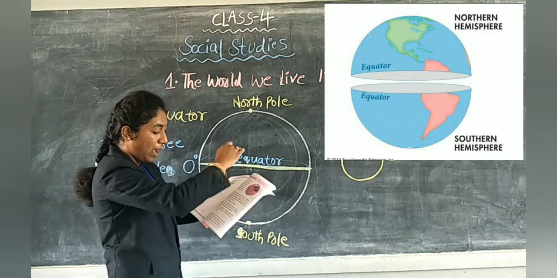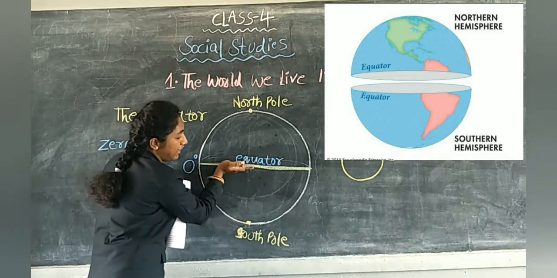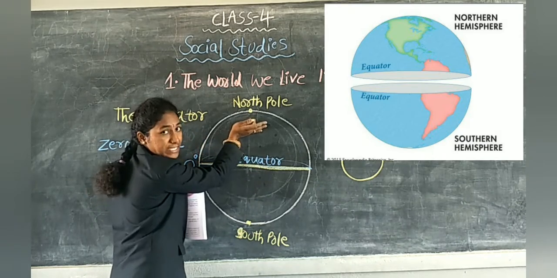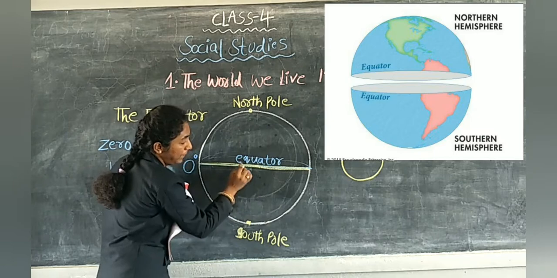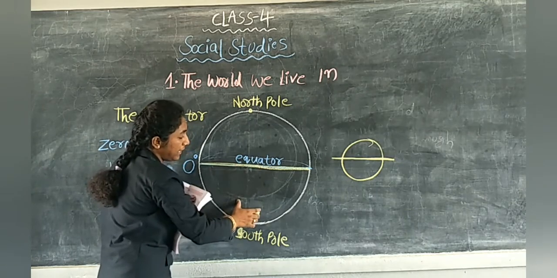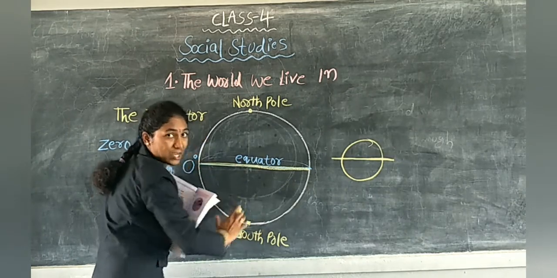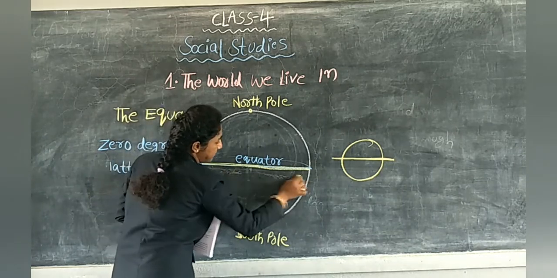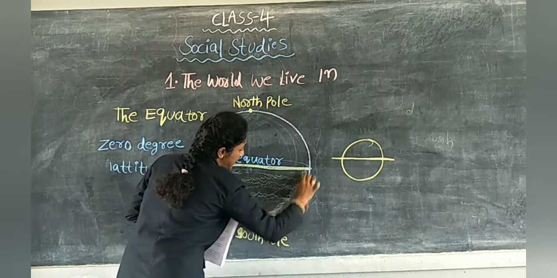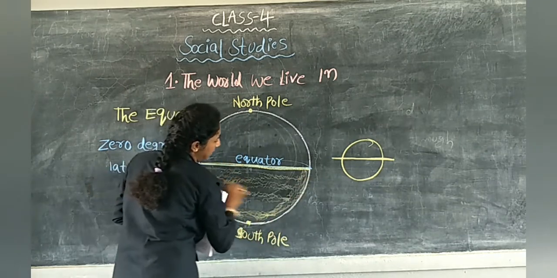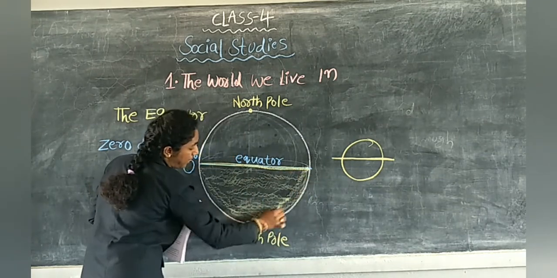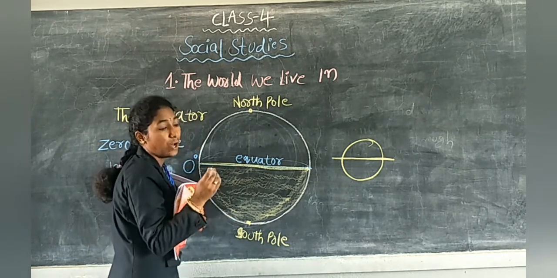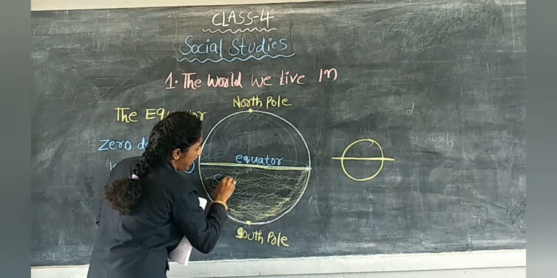So, the half below the equator. So, children, this is 1 half and this is 1 half. Below the equator, this half is called the southern hemisphere. Total this part below the equator is called the southern hemisphere.